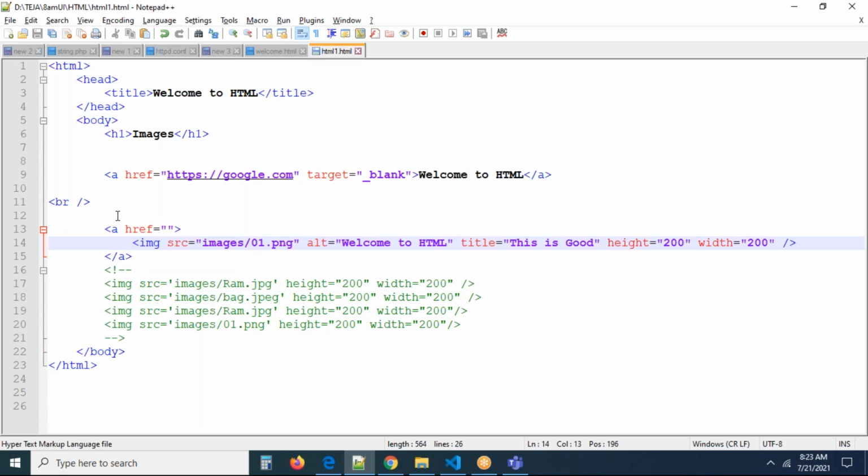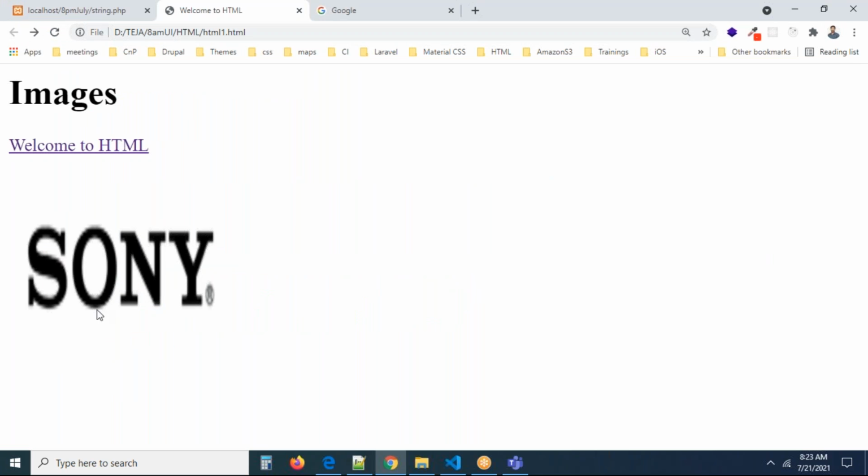Now you can see, I'm not refreshing, if I keep the mouse on the image, nothing changes. Let me refresh the page. If you take the mouse on this, you will get the hand reference symbol. See, I'm getting the hand reference symbol. Why are you getting the hand reference symbol? On clicking this image also, you will go somewhere exactly.